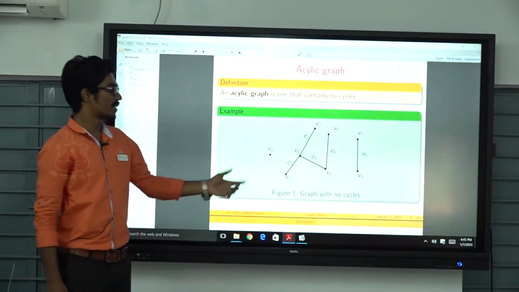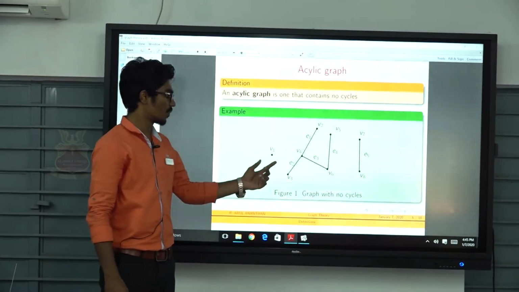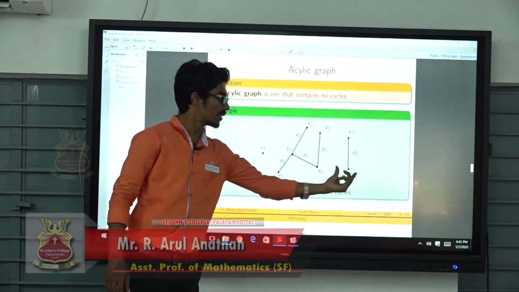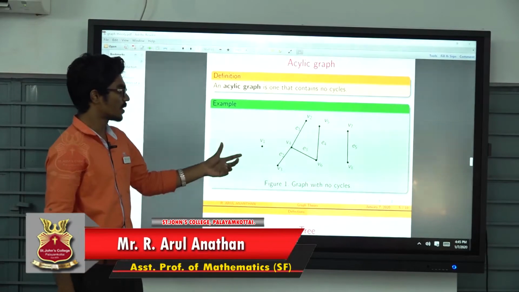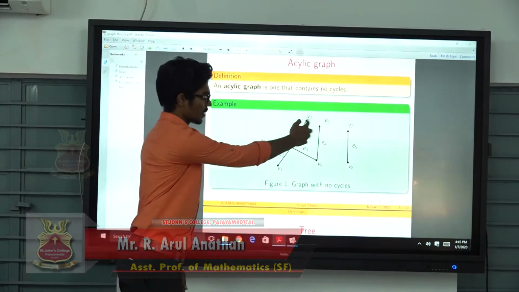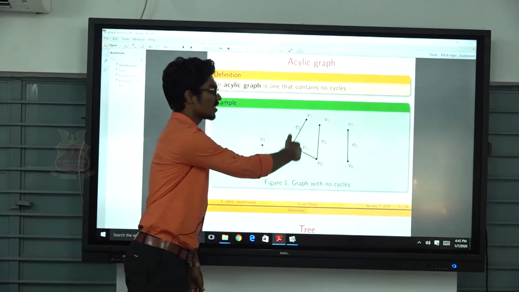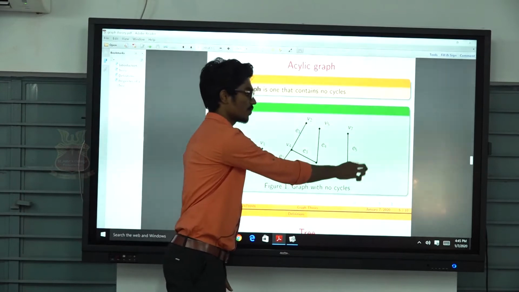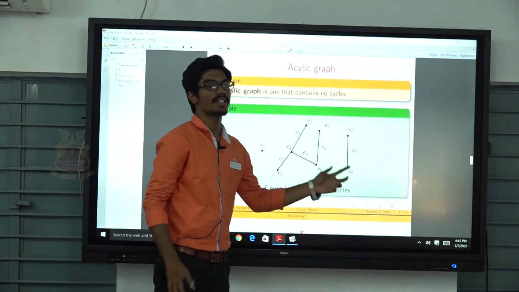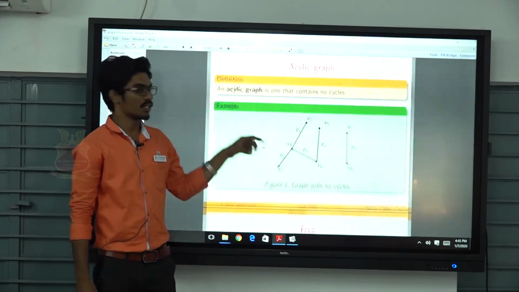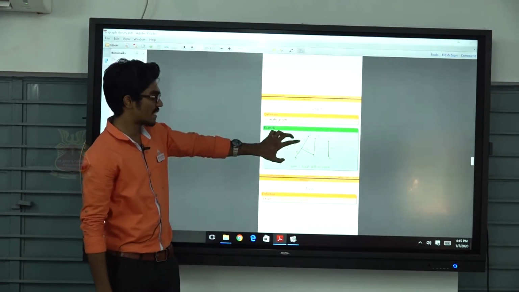For example, consider this graph with three components, namely V1 as one component, then this connected component, and then this component. In this graph, there is no cycle because V1 is disconnected and this other component also has no cycle. Also, this one, V7 to V8, is a single path. Therefore, this graph is an example of an acyclic graph. That's why we are defining the acyclic graph.